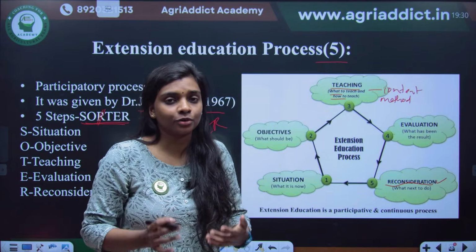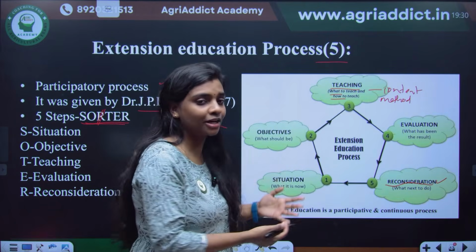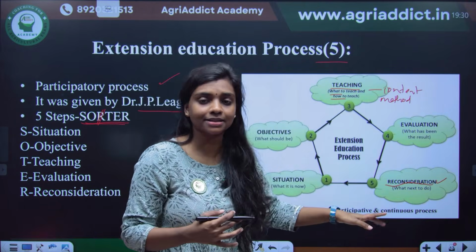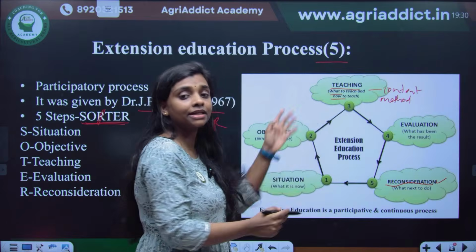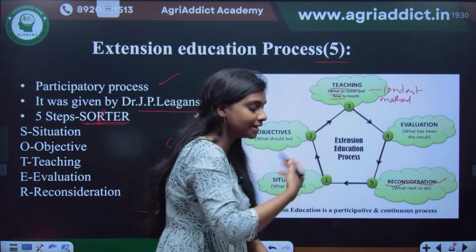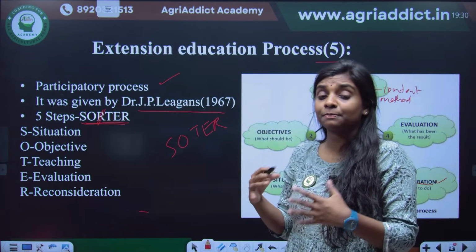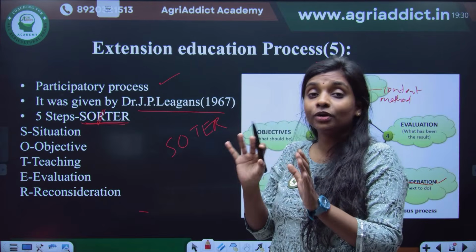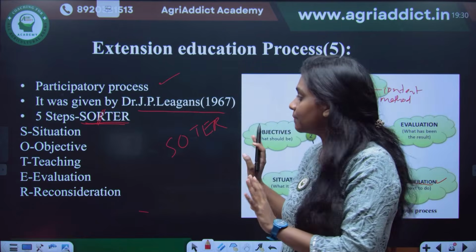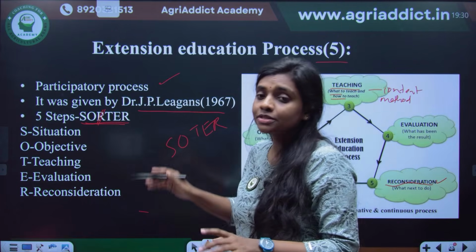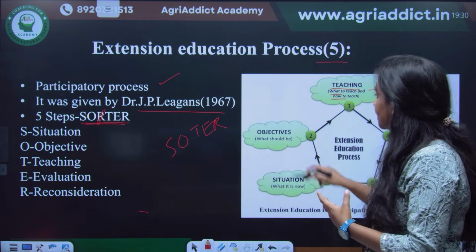So I understood that it is not working, so something I should do. Maybe I should change the speed, or I should change the language, or something. So that is the reconsideration. And it's a cycle. Again it starts. Then again we are analyzing the situation, setting objectives, and a better improved program will be happening. So that is the extension education process. It's a participatory process. Participatory means not only the experts, the scientists or the extension agents, are participating here, but also the farmers or whoever the people attending this program, they will also be involved in this whole process.